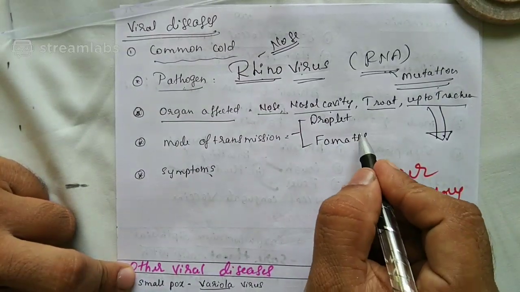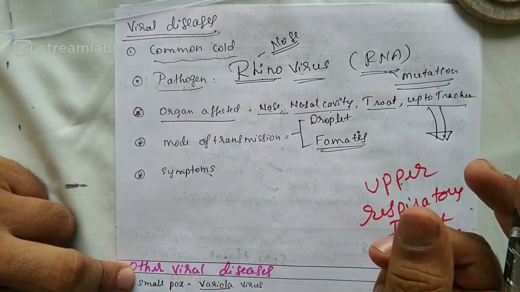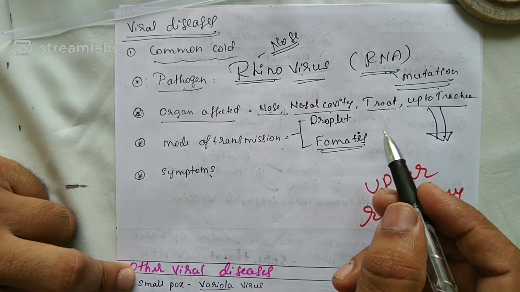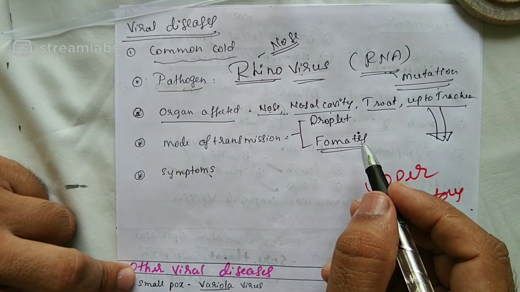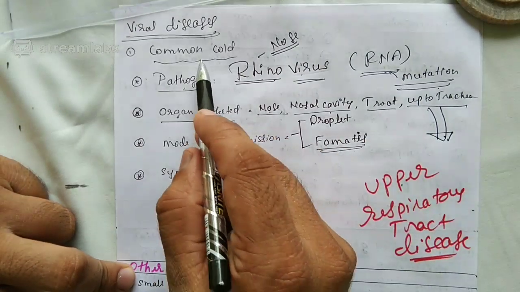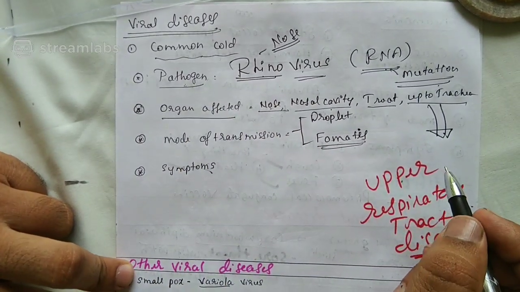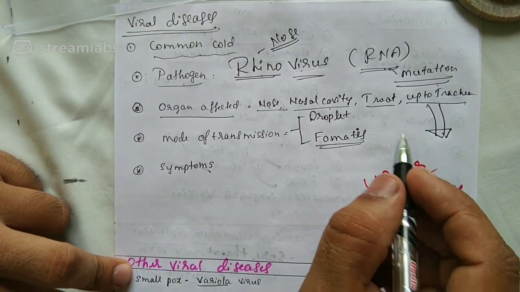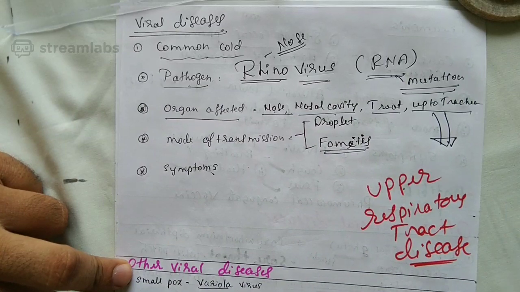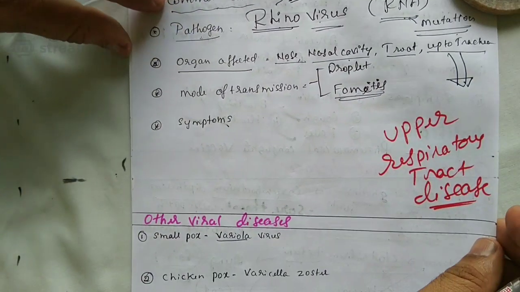Fomites like what? Like maybe the objects, the utensils, the paper touched by the person who is infected by the common cold. Fomites also correct. Fomites is over. Then symptoms.